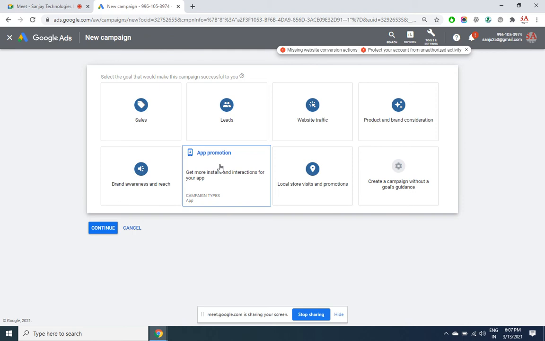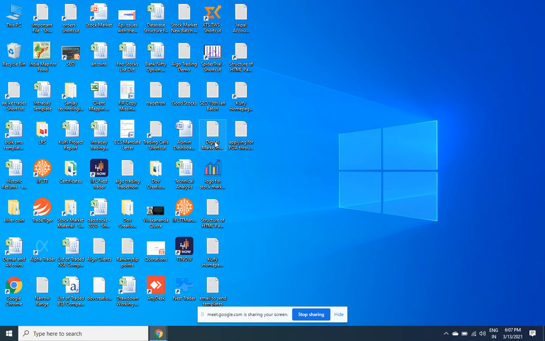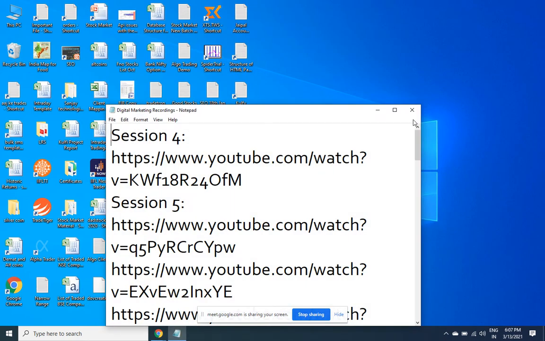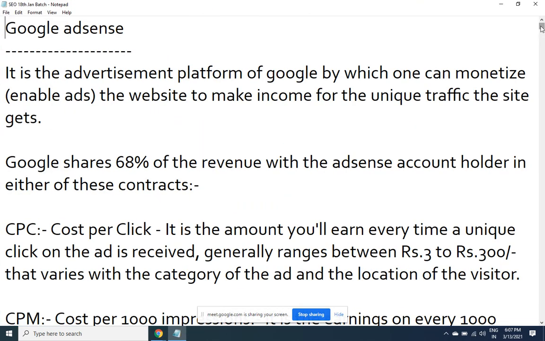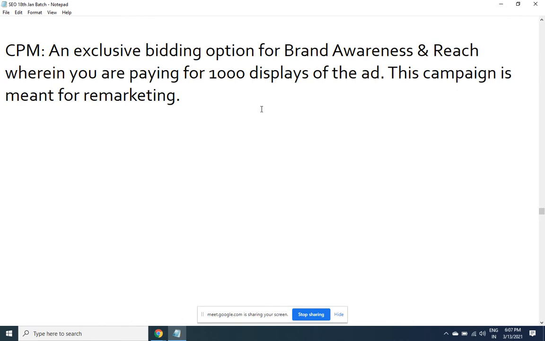Only where app installation is possible, there only the ads will get displayed. So just 1-2 main points if we quickly note down. App promotion campaign.